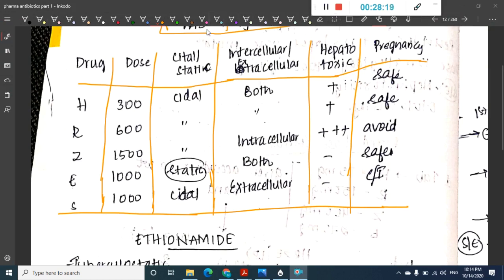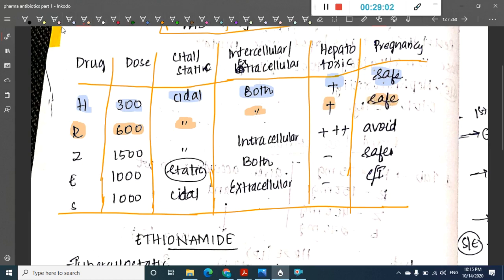So here are the antibiotics. H, isoniazid, 300 milligrams, is a cidal drug. We can use it for both intracellular and extracellular organisms, and it is hepatotoxic and safe in pregnancy. Then we have rifampicin, which has a dose of 600 milligrams and is also cidal in action. It can be used for both intracellular and extracellular organisms. It is hepatotoxic and safe in pregnancy.